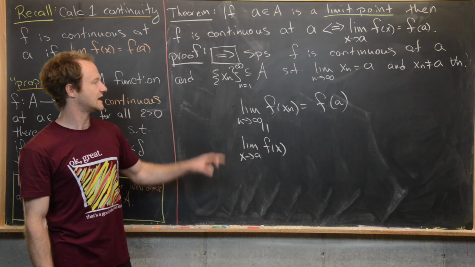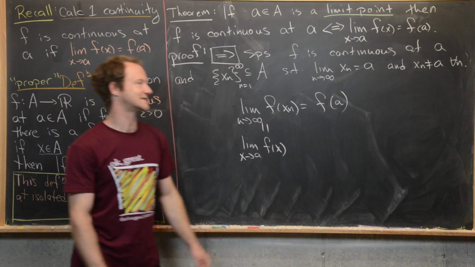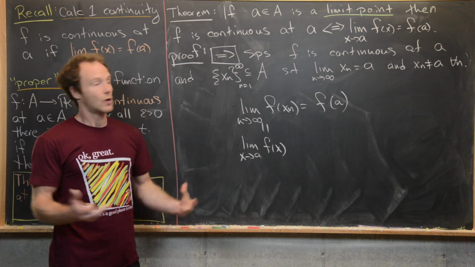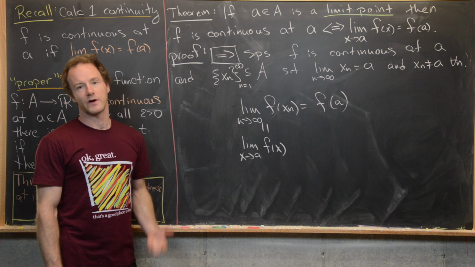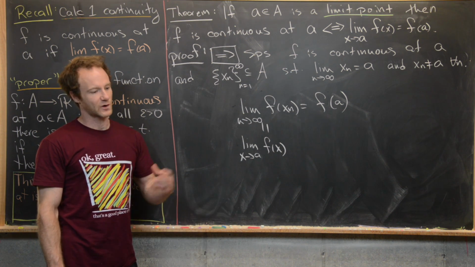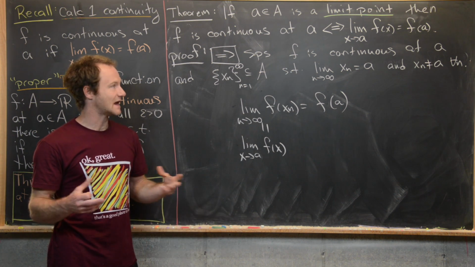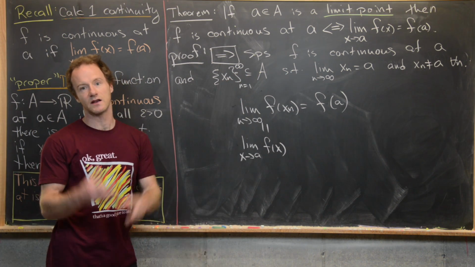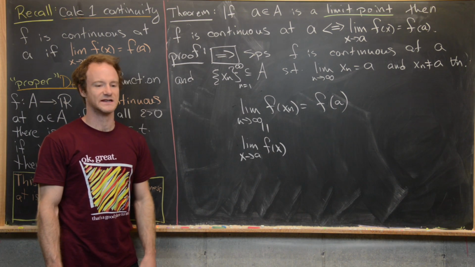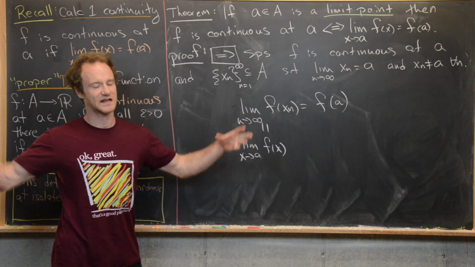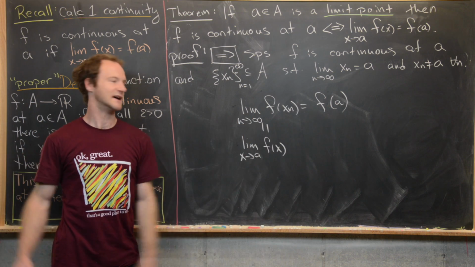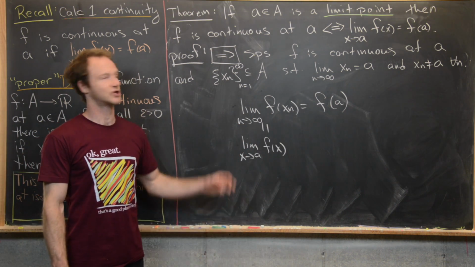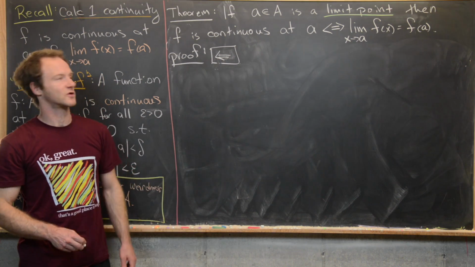The important thing here is that none of these x sub n's are equal to A. And that's only possible if we are at a limit point and not an isolated point. If we're at an isolated point, well then it may not be possible to find a sequence that converges to A unless every member of that sequence itself is equal to A. Just think about like a singleton that's all by itself. Okay, so anyway, that finishes this direction. Now we're ready for this reverse direction.